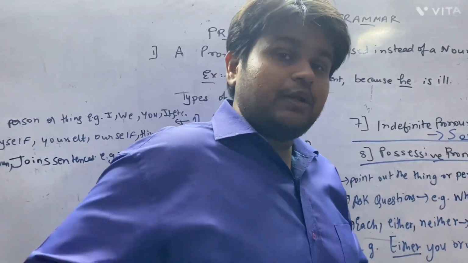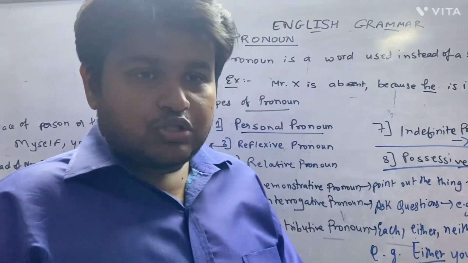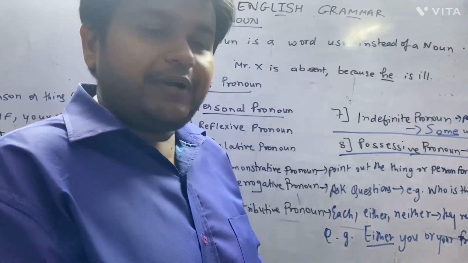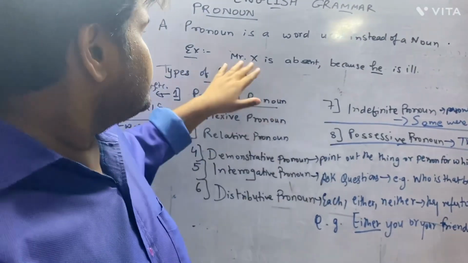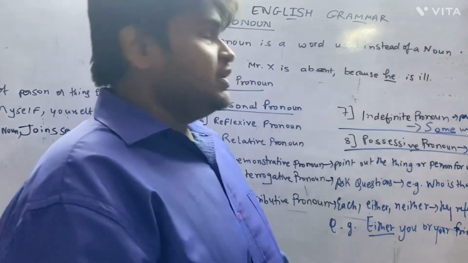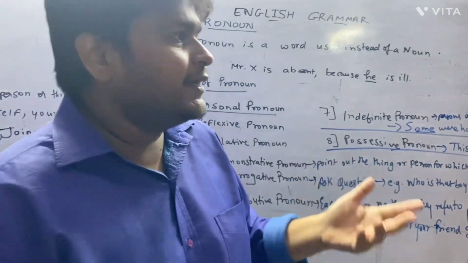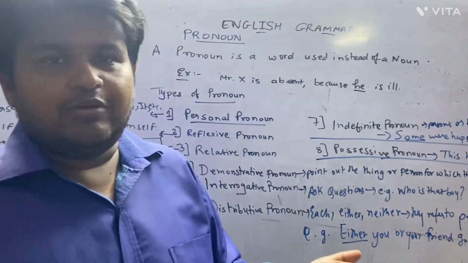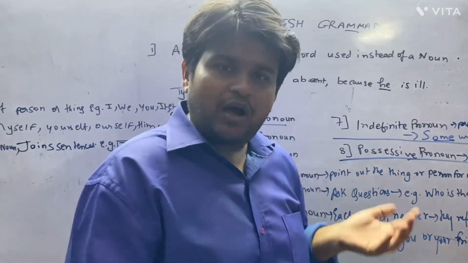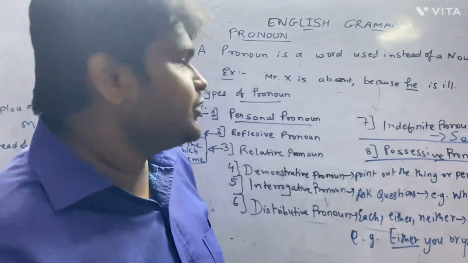We will not repeat the name Yakahama, so instead of Yakahama, we will take he. We are not repeating the same names. So Mr. X is absent because he is ill. He is a male, so we will be putting he. If it is a female, then we will be putting she. Hope that you are understanding this. Instead of a noun, those words which are repeating.